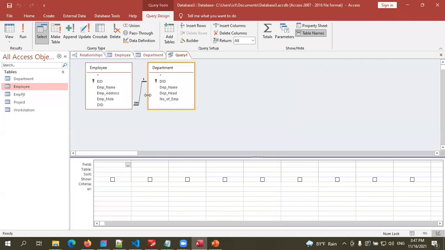Now I can add each field into this query. I want employee name, so double click. The employee name is added here. Department name, I'm going to double click. Department name is added here. Then I can run the query. I'm going to click on this run command.